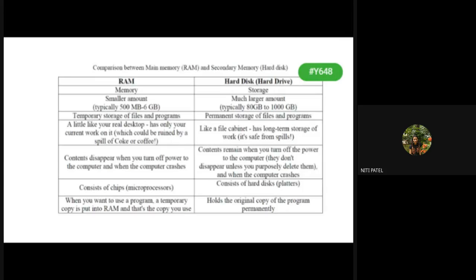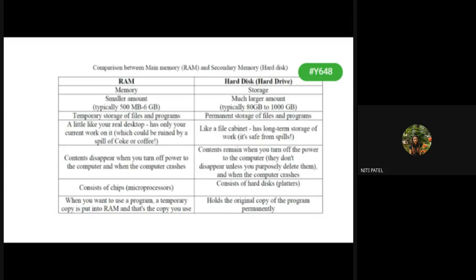When you want to use a program, a temporary copy is made and brought inside your RAM. That means if I want to execute my data, where is that data temporarily brought? It has to be brought inside the RAM. Whereas if it is hard disk, it is executed directly from the hard disk. Now this point will get clearer to you in more detail as we go ahead.